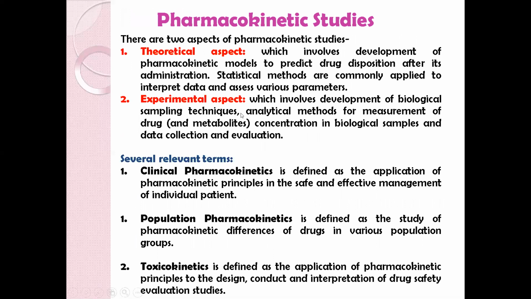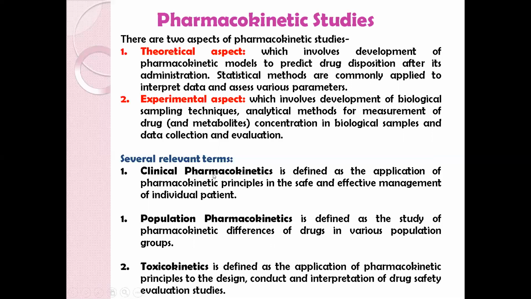Now, there are two aspects of pharmacokinetic studies, theoretical aspect and experimental aspect. The theoretical aspect involves application of pharmacokinetic models to predict drug disposition after its administration and use of statistical methods to assess various parameters. Second is the experimental aspect of pharmacokinetic studies, which involves development of analytical methods for measuring the drug concentration in biological samples, data collection and evaluation.